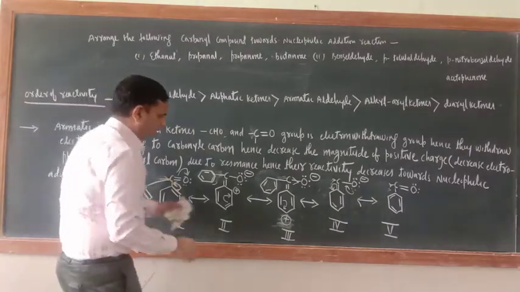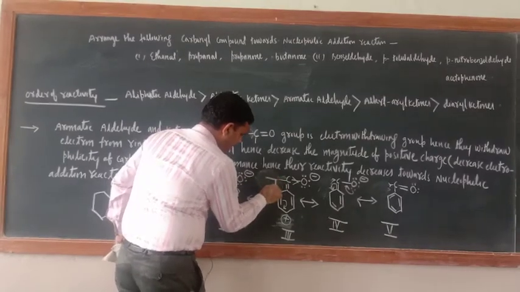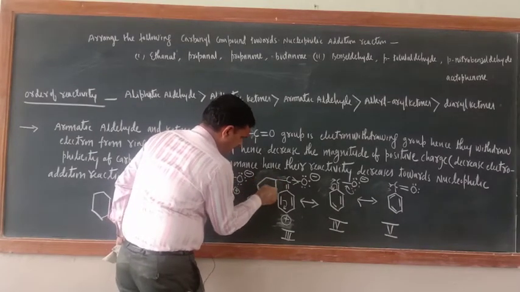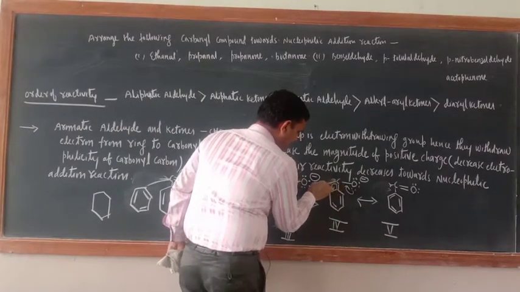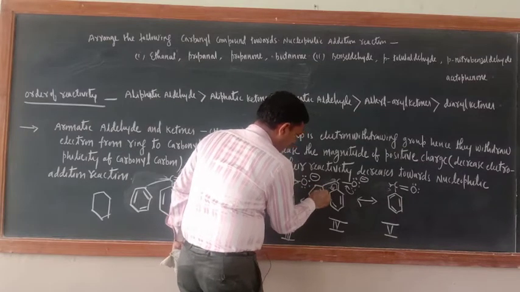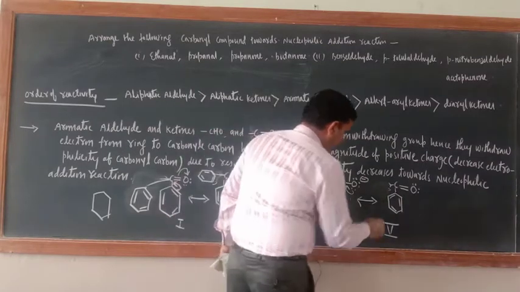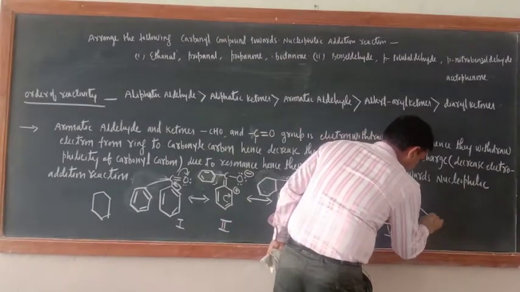Okay. Here also like that. Here also like that. This, and this. Okay. Here also put one more benzene ring. Alternate single and double bond. Here also one more. This side you can put. Okay. This one.